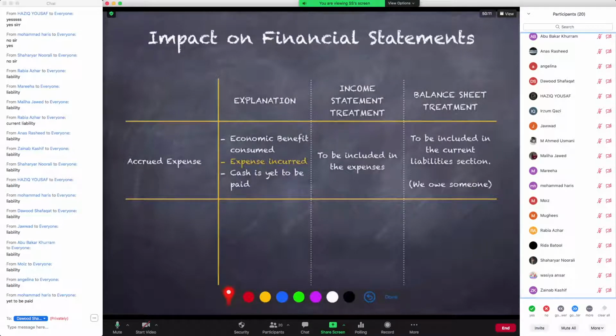We will include it in our expenses. We will add it to our expenses section. And not just that, we will also include it in the current liability section of the balance sheet because of the fact that we owe someone now. So give me a green check if you completely understand the first half of this table.